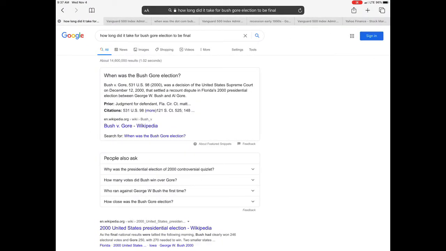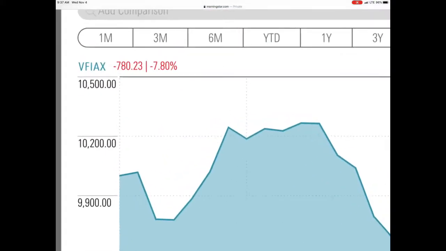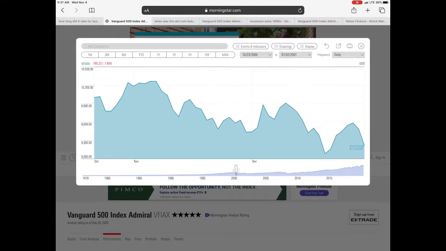And when that happened, if we go to Morningstar, I'm searching VFIAX, that's a Vanguard S&P 500 index fund. If we look at the last week of October to the last day of the year, December 31st, 2000, you can see the stock market was down about 7.8% after the election, with that result being drawn out.